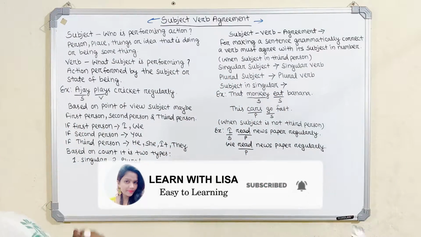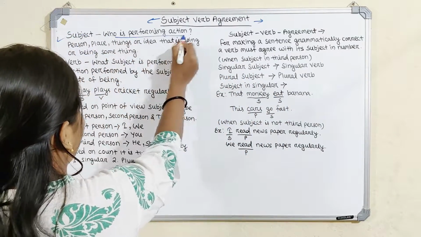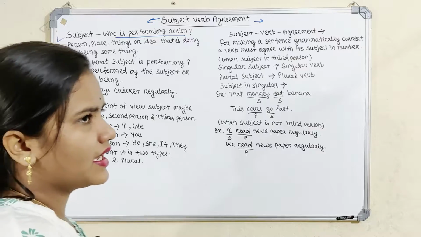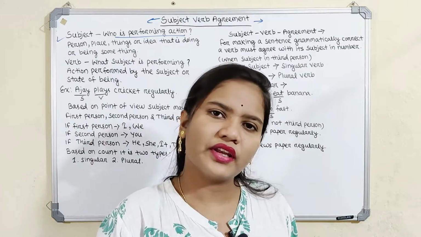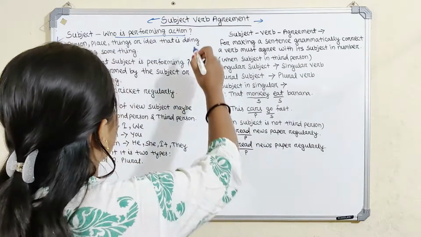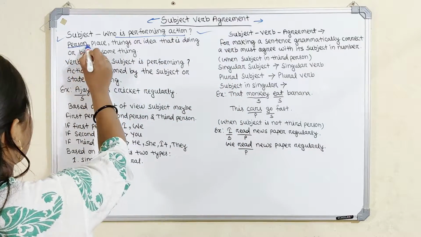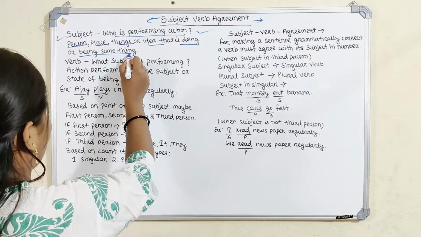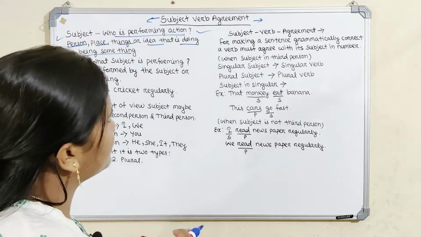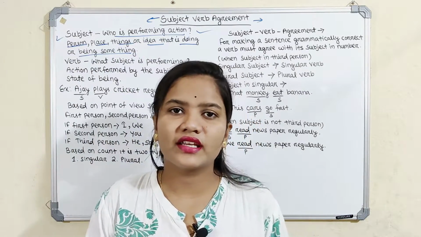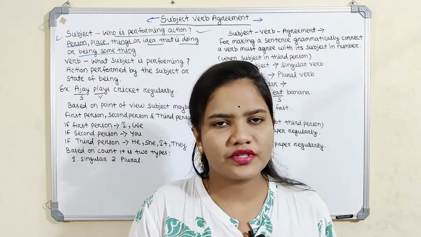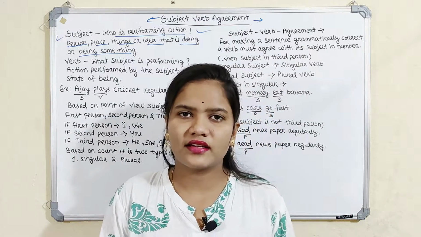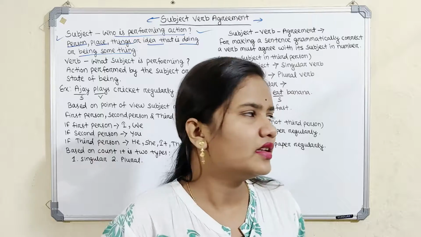Again, we will discuss that the subject is who is performing the action in a sentence. If we indicate who is performing an action, that is called the subject. That is a person, place, thing or idea that is doing or being something in a sentence. We can also say that the main part of the sentence is called the subject.